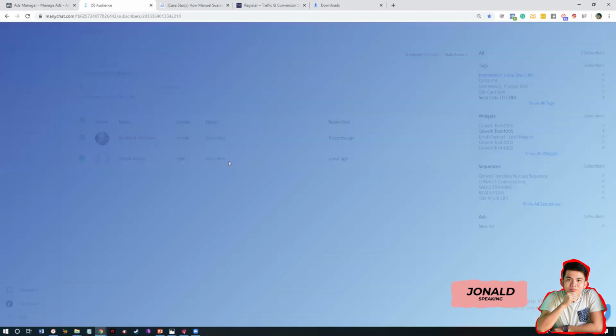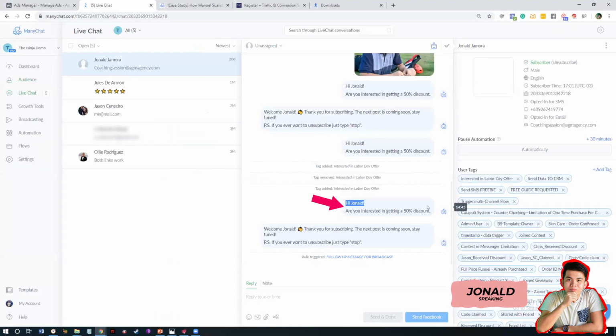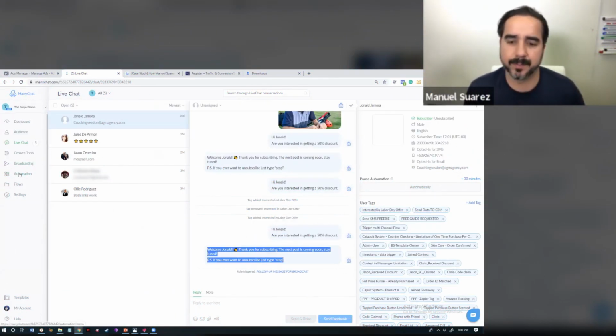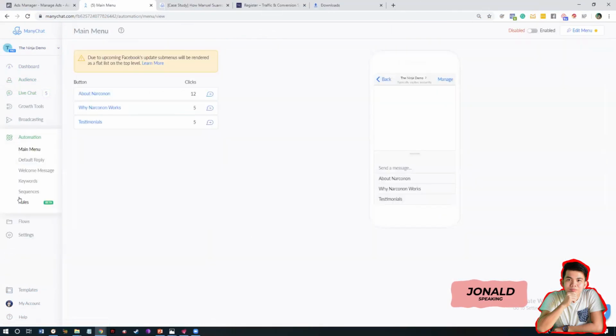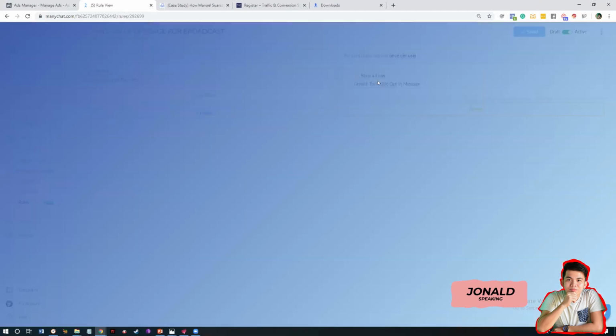If we open the conversation, this is the broadcast, and this is the next flow that comes along with it. As you can see, the tag is already applied. Okay, and where's that flow? Where did you add that flow? So the flow here that I use is a general flow that is this one.